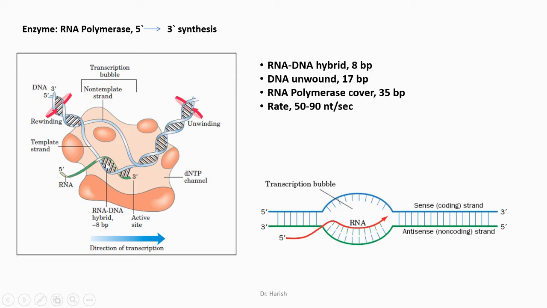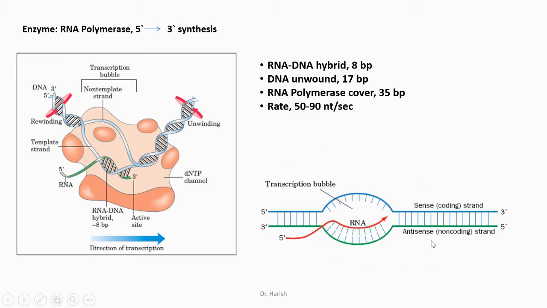During transcription, one RNA and DNA hybrid is present, that is about 8 bases. During transcription, DNA strands are opened and DNA is in an unbound stage, and the unbound strand is about 17 bases long. The rate of the nucleotide addition is about 50 to 90 nucleotides per second.